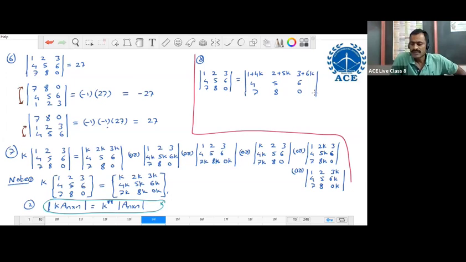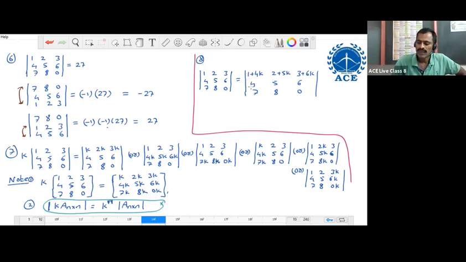Now observe this. On the left hand side, the value of the determinant is 27, but this determinant equal to determinant is written. This means both will have the same value. Whatever the value of this determinant, that will be the same as the value of the right hand side. But when you compare the right hand side determinant with the left hand side, there is some change along the first row.